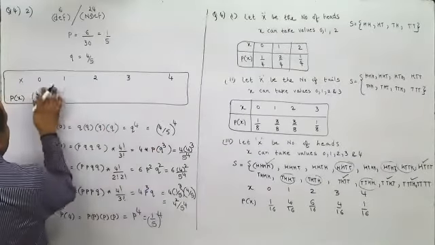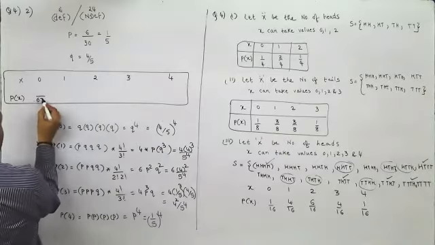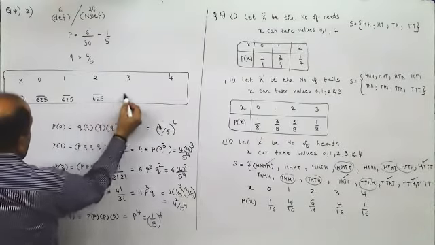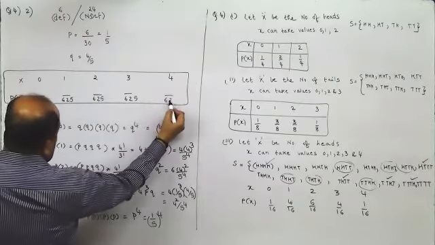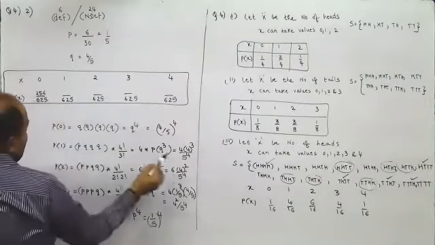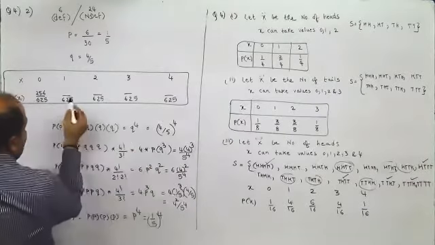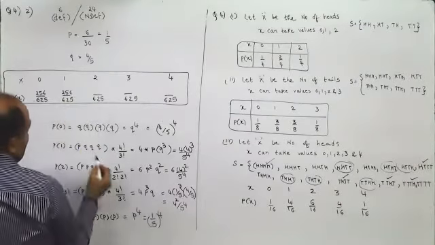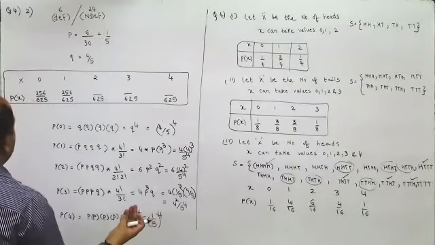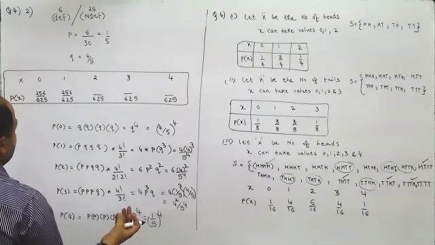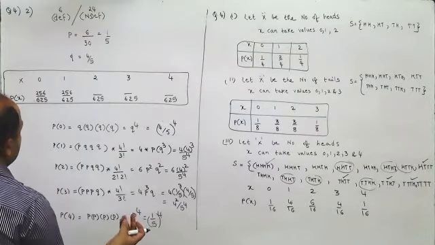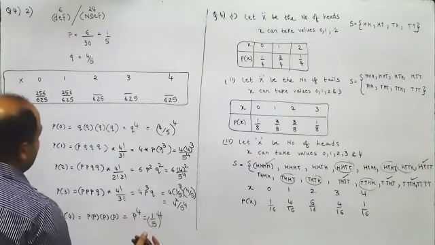Now 5 raised to 4: 25 into 25 is 625. 4 raised to 4 is 256. I think I have made some mistake. 4 cube is 64, and 4 into 64 is 256, so 256 plus 256 is 512.